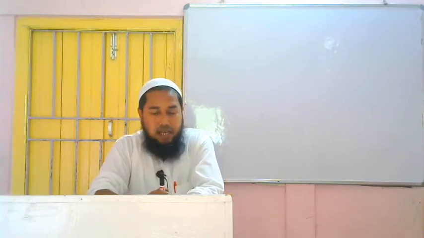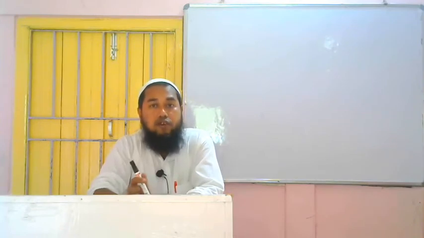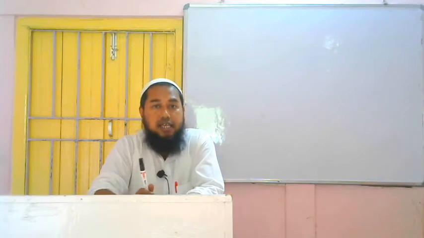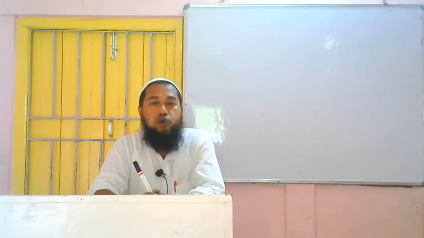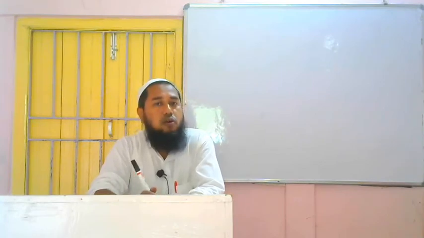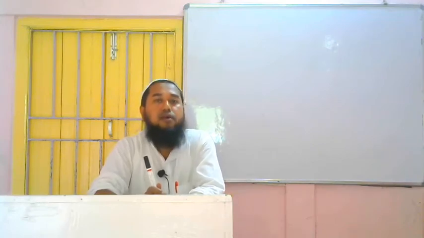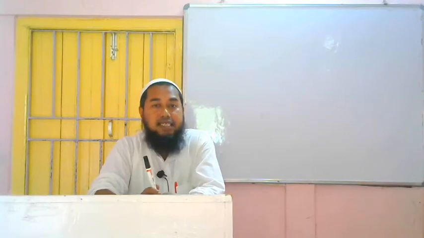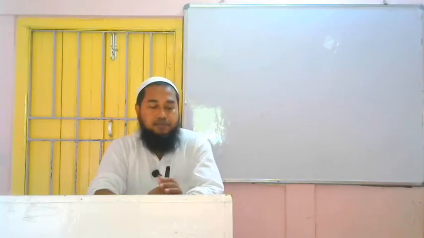Very simple it is. One more thing I want to tell you. If we get the auxiliary verb do, did or does, then how to make it assertive? Several times I said, once more I am telling. If we get do in the sentence, we have to omit do. It will become assertive. If we get did, we have to omit did and use the second form of the verb. And if we get does, we have to omit does and add s or es with the verb. Then it will become assertive.